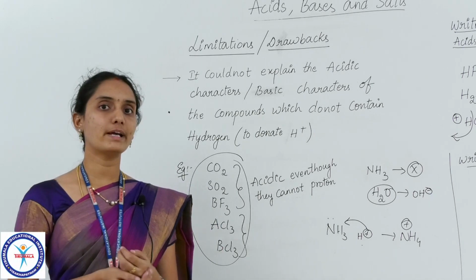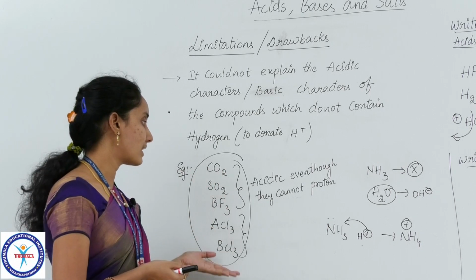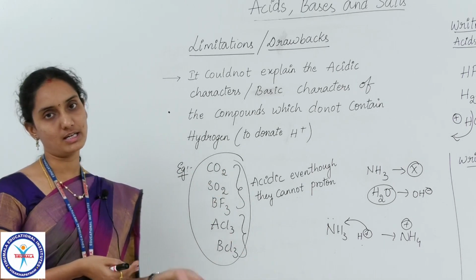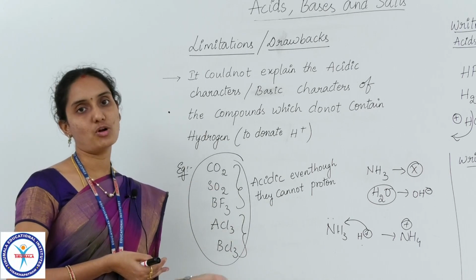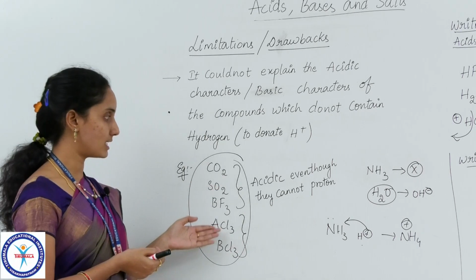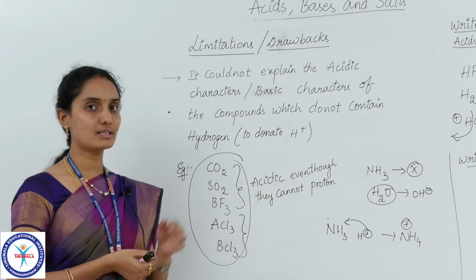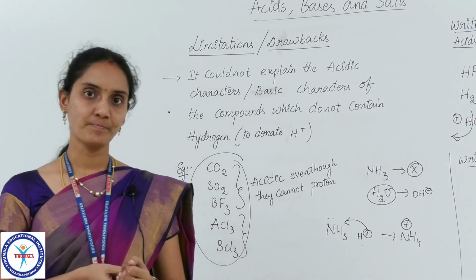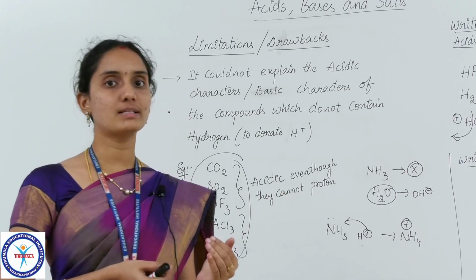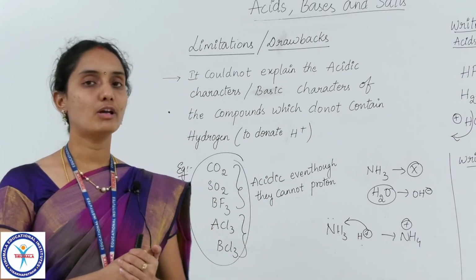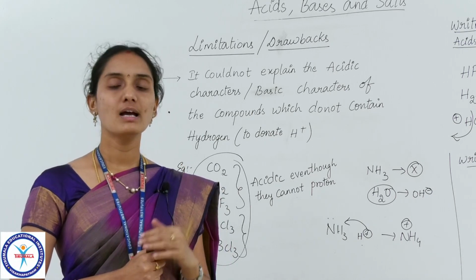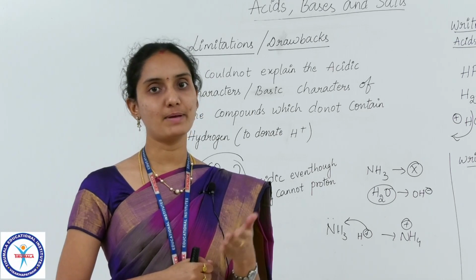It could also explain the acidic characters of all these compounds which could not be explained by the earlier theories. So in our further sessions, we are going to deal with the third theory of acids and bases, that is Lewis acid base theory.